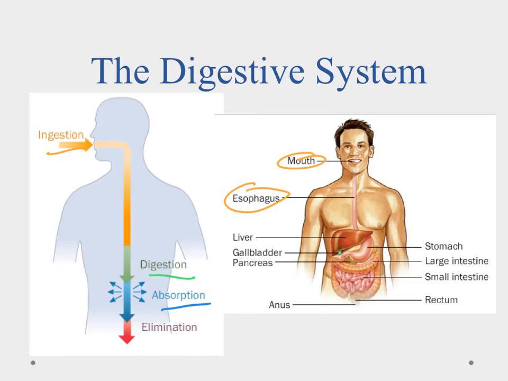Next up is the process of digestion, and this is where we're breaking down the food. A lot of that will happen here in the stomach, where we add stomach acid and some more enzymes. It gurgles and churns and bubbles and boils and all that kind of fun stuff in your stomach, and it makes it into this chyme substance, this liquidy, soupy, nutrient-rich soup that's going to go through. There's a little bit of digestion that occurs in the intestines as well.